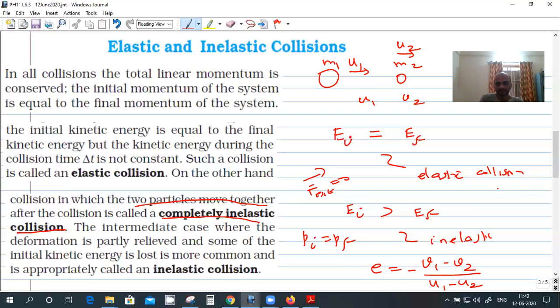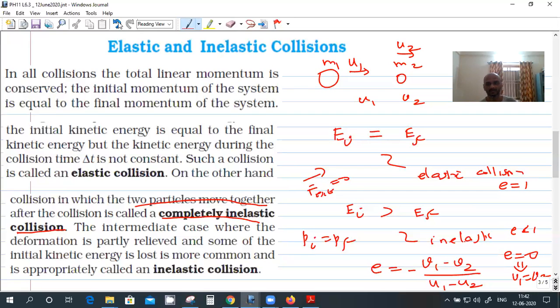For elastic collision, e equals 1. For inelastic collision, e is less than 1. And for perfectly inelastic collision, e is 0. e equal to 0 means v1 equals v2, because the numerator has to become 0.